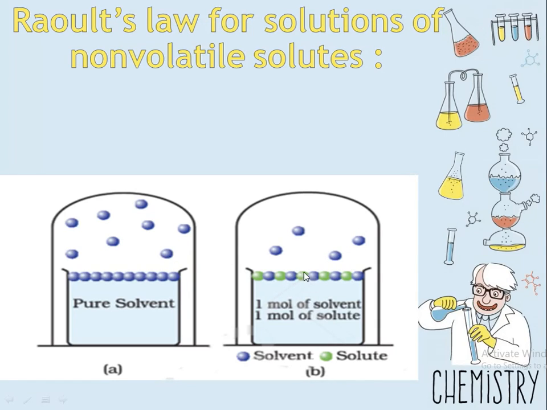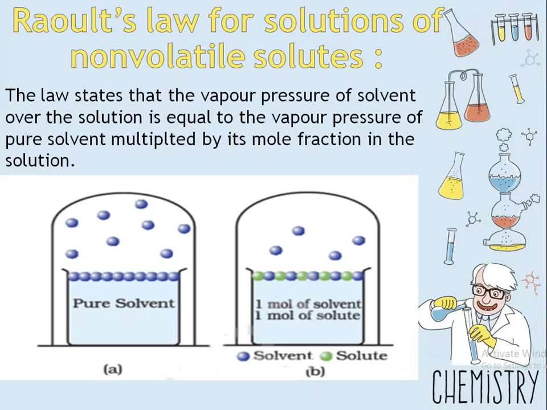And here the vapor pressure of the solute will be 0. For this type of solution, Raoult's law states that the vapor pressure of the solvent over the solution is equal to the vapor pressure of the pure solvent multiplied by its mole fraction in the solution.